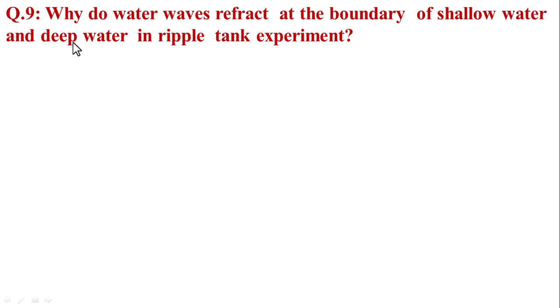In question number 9: why do water waves refract at the boundary of shallow water and deep water in a ripple tank experiment?